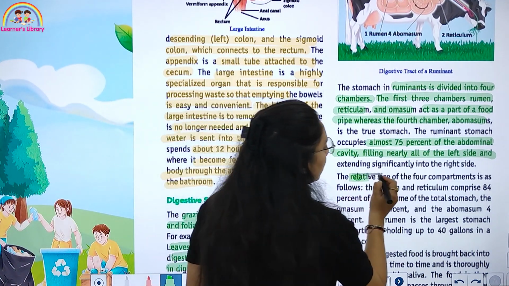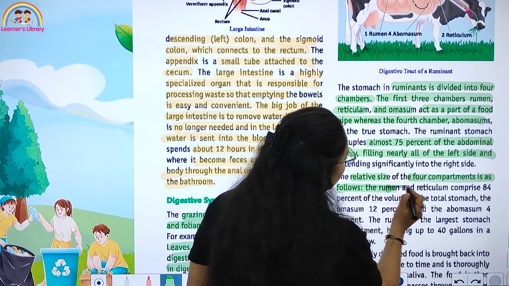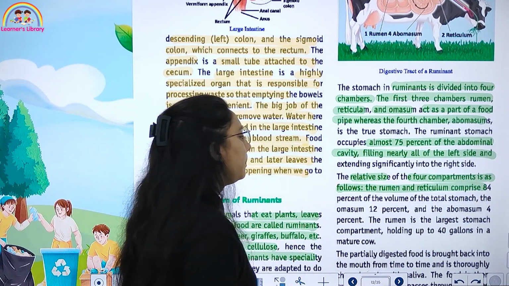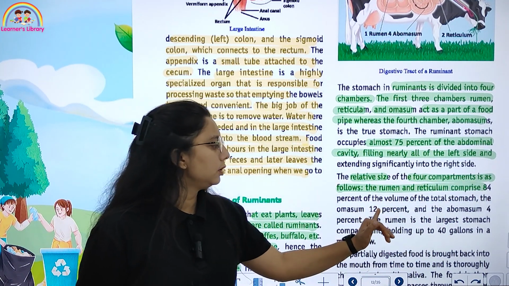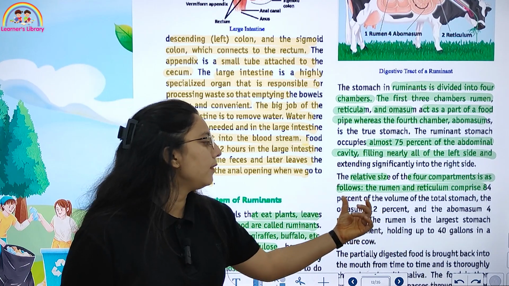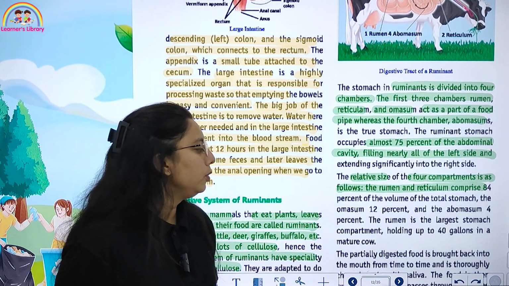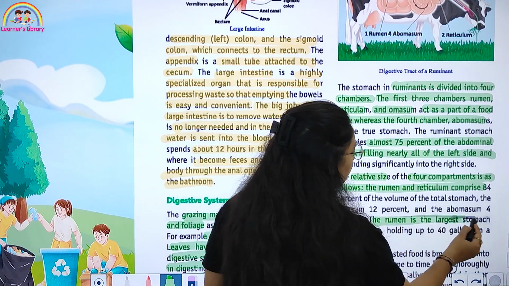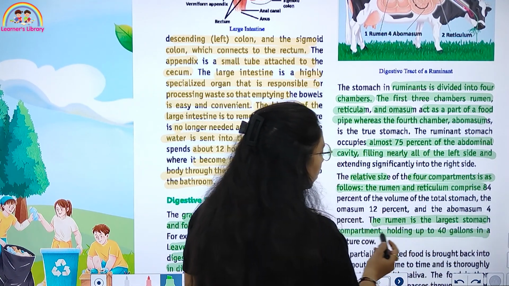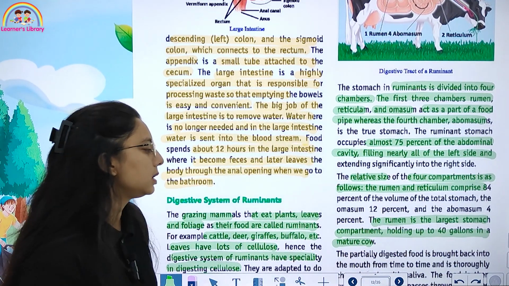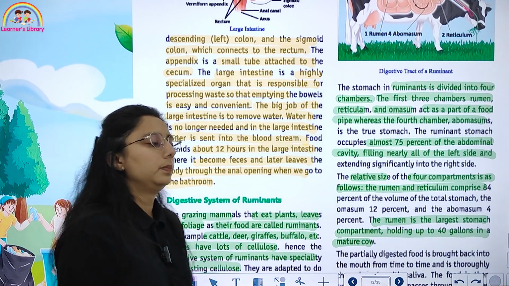The relative size of the four compartments is as follows: rumen and reticulum comprise 80% of the total stomach volume, then omasum 12%, abomasum 4%. The rumen is the largest stomach compartment, holding up to 40 gallons in a mature cow.